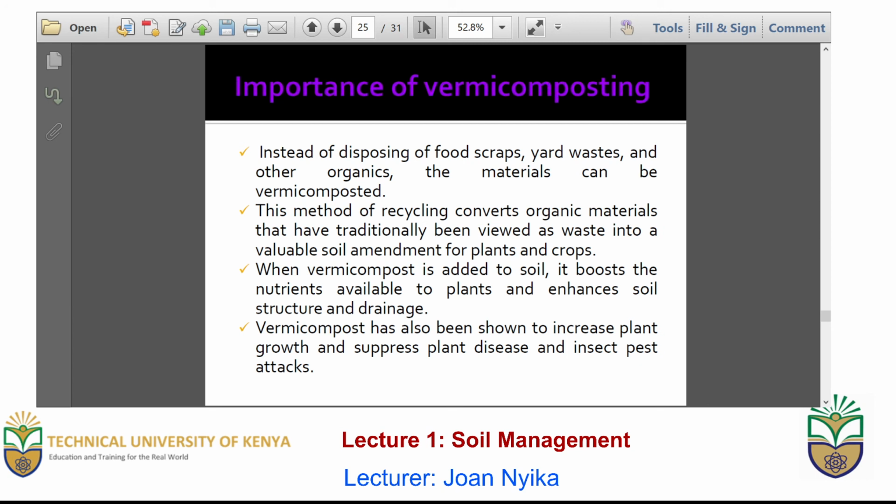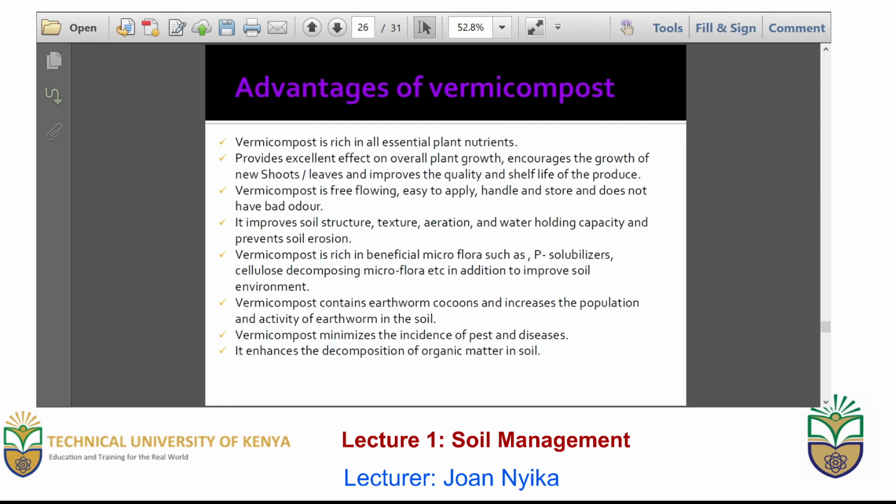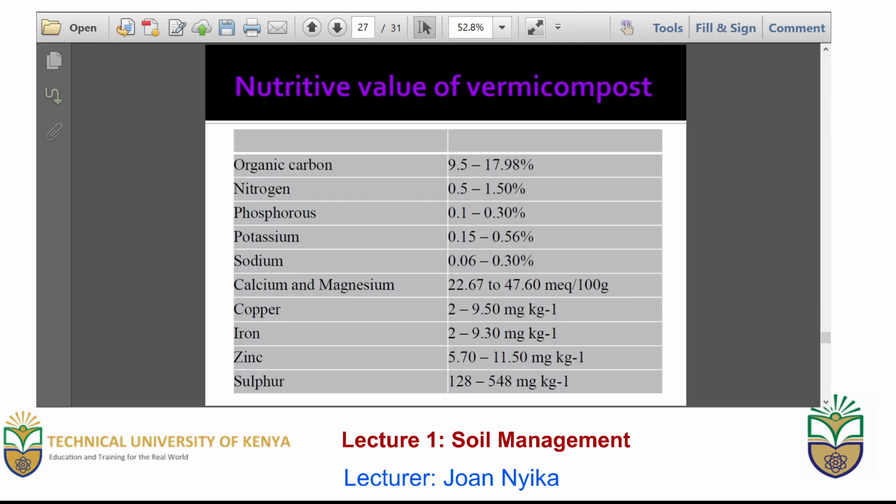It also ensures that the plant is protected against diseases and pests. Herein, I have discussed the importance of vermicomposting, its nutrition value, the benefits, and the mechanisms of vermicomposting. Look at them because it is important in regard to soil management and improved soil fertility.